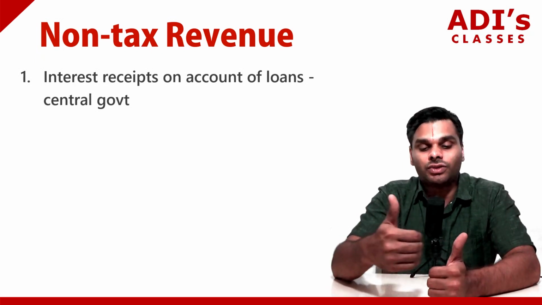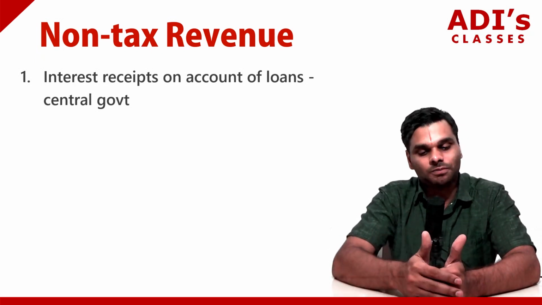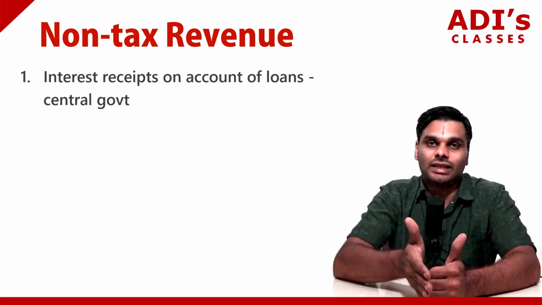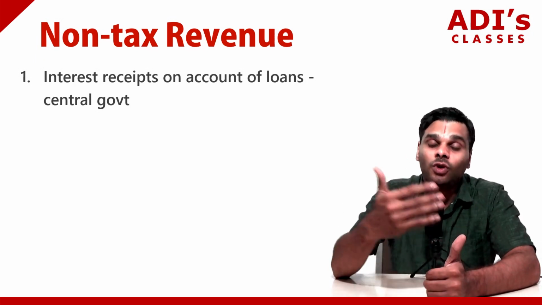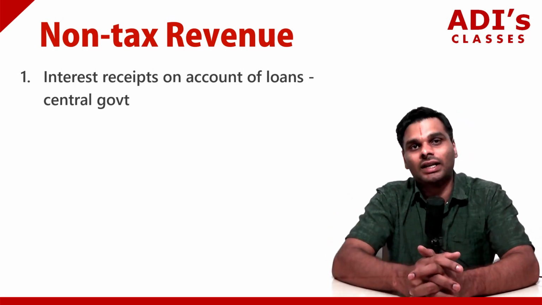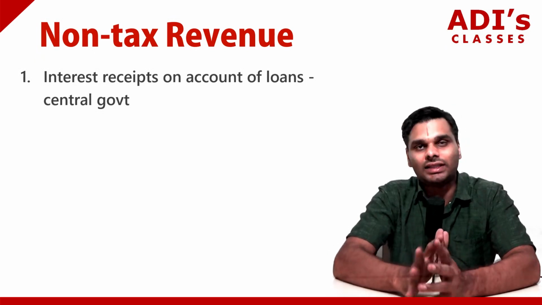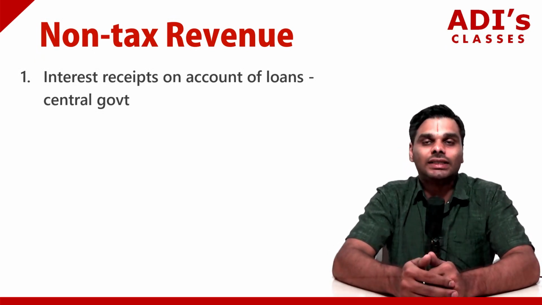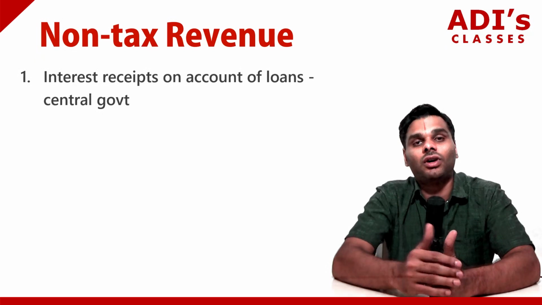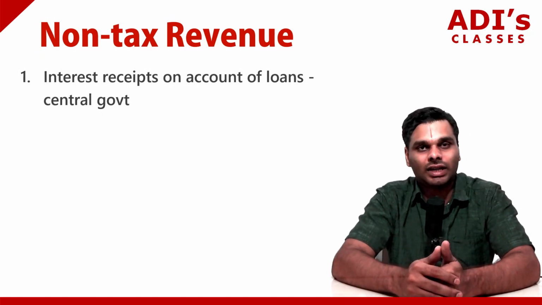Then 10% of 1,000 crores is 100 crores in revenue. So the interest received on loans given by the central government comes under non-tax revenue.